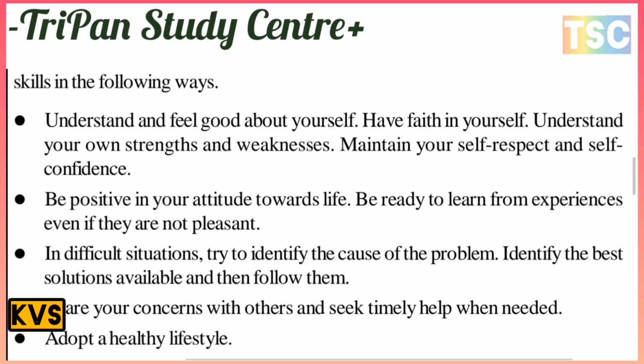Have faith in yourself, understand your own strengths and weaknesses, and maintain your self-respect and self-confidence.